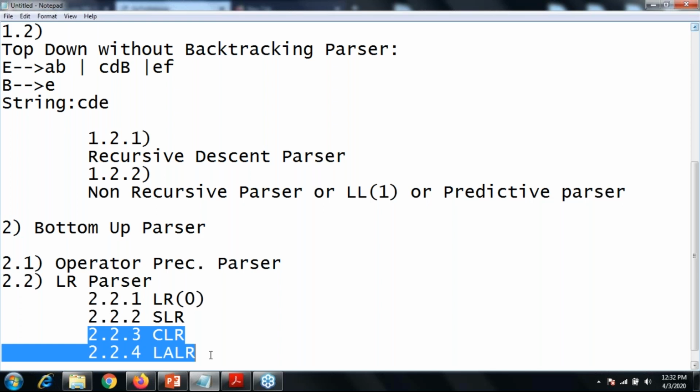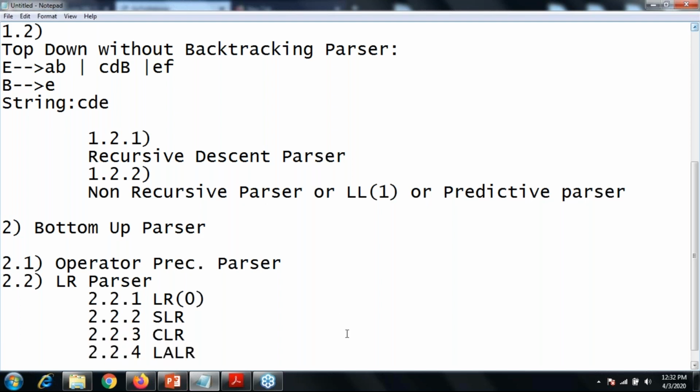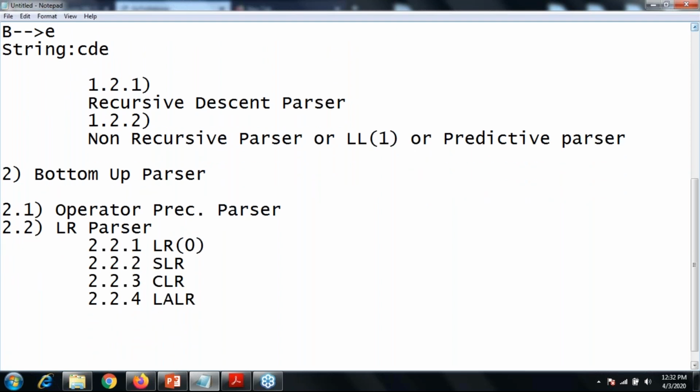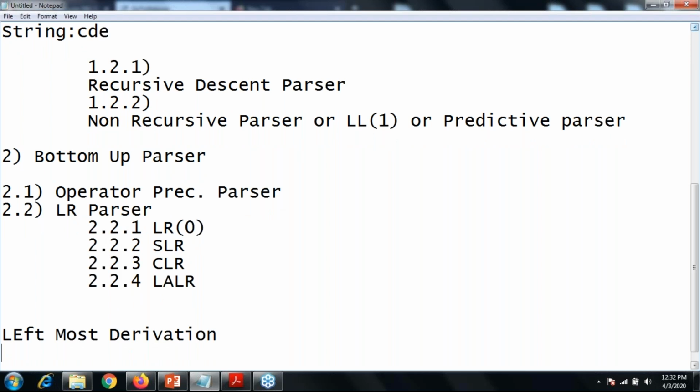Okay, so let's start with the first terminology which I require for the better convenience of our parser. What is the leftmost derivation, and what is the rightmost derivation? Define the terms.